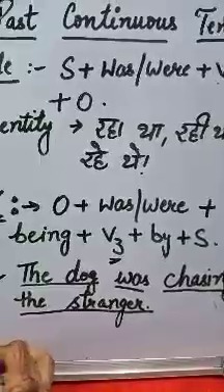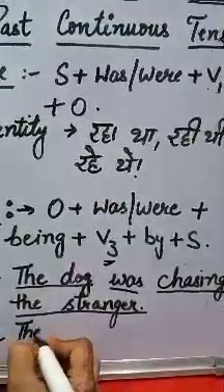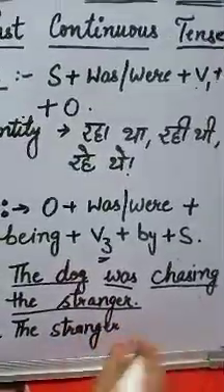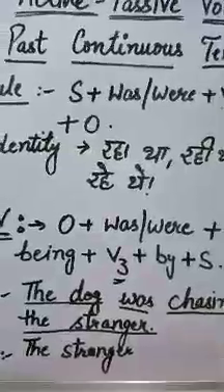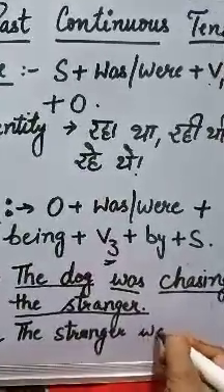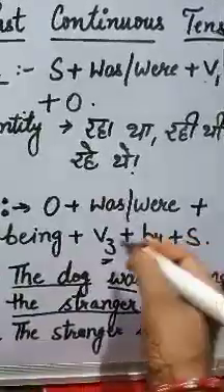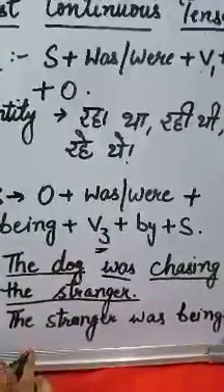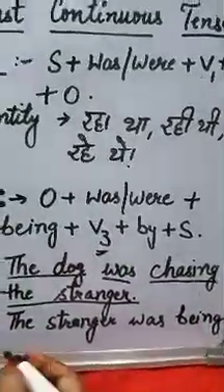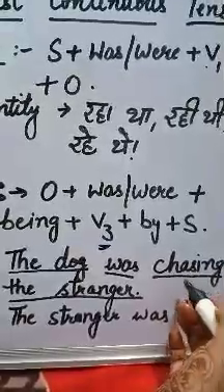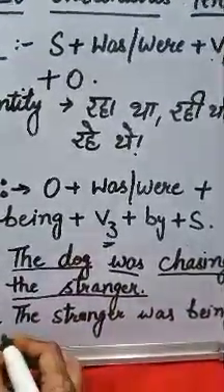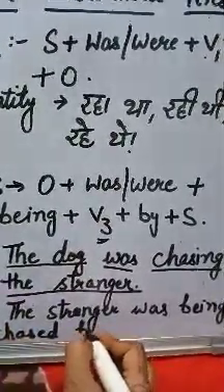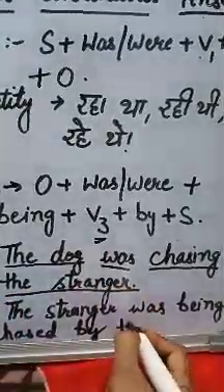In passive voice, whenever you convert, first you will write the stranger, then the stranger is singular, so we use helping verb was, the stranger was, then addition of being, the stranger was being chased, third form of chase is chased, by the dog.